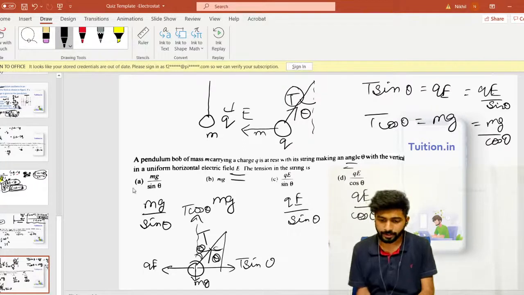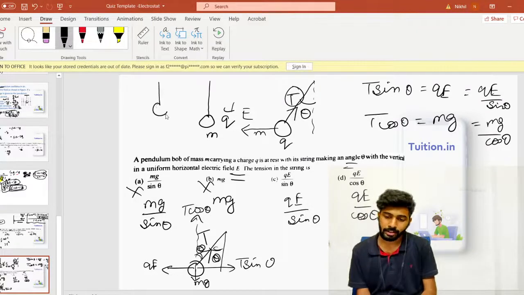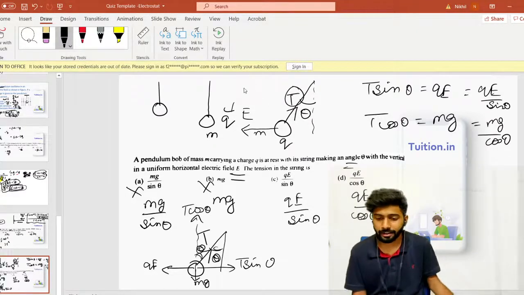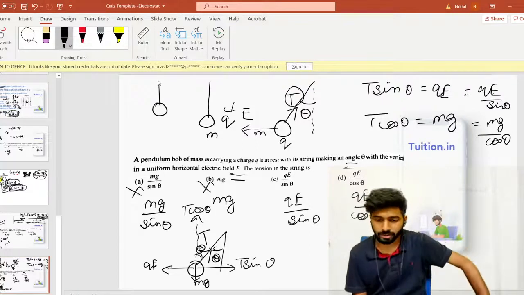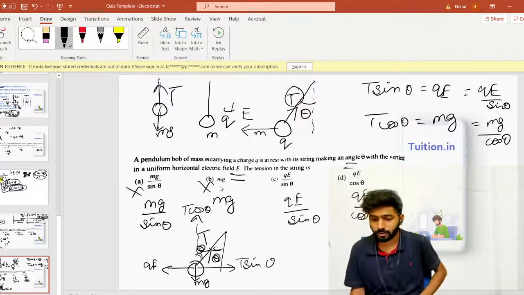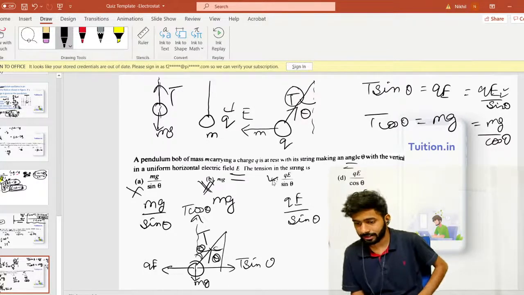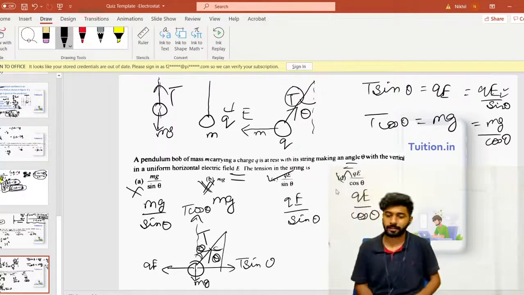So option 1 is mg by sine theta, so it's wrong. Option B is mg, which is absolutely wrong, right? Because for the answer to be mg, it should have been like this: no electric field. Bob should just be hanging, making an angle 0, and then this would be mg, this would be tension, then tension would be mg. But since there is a tilt here, tension can't be mg. That's why this is wrong. QE by sine theta, well, this is right, yeah. So this is the answer. QE by cos theta, obviously wrong, right?